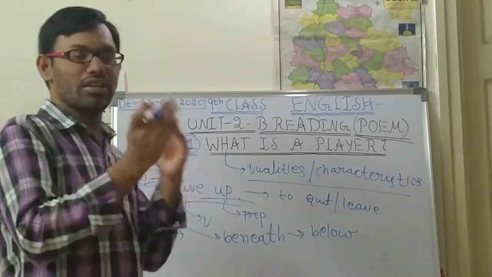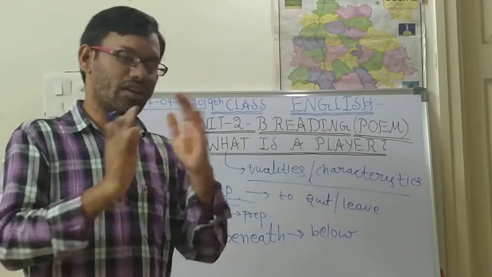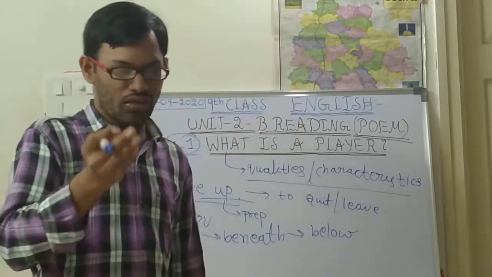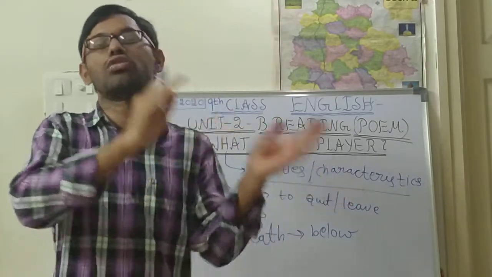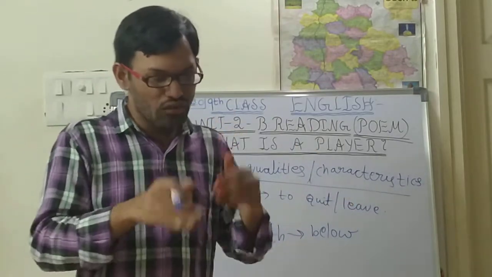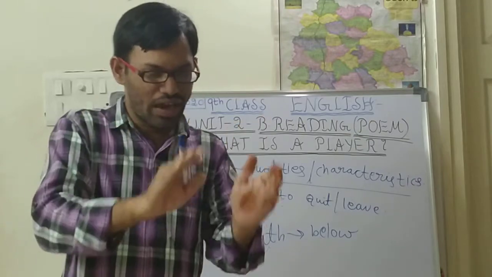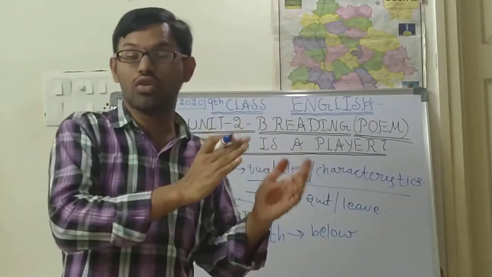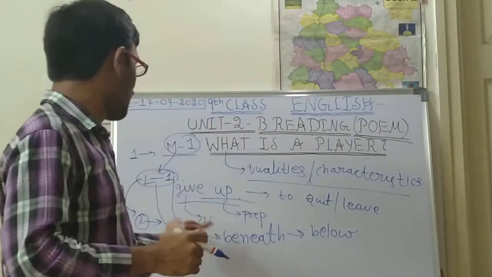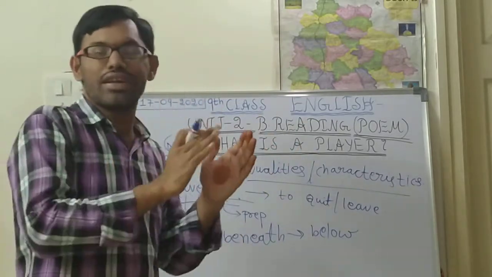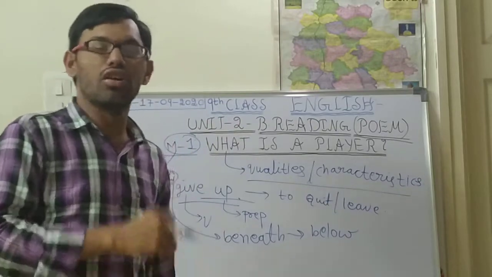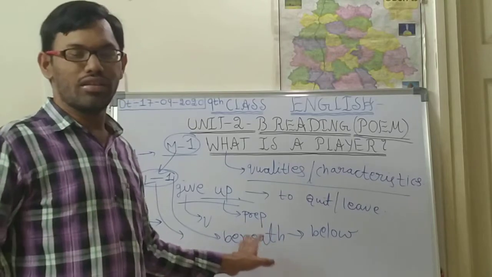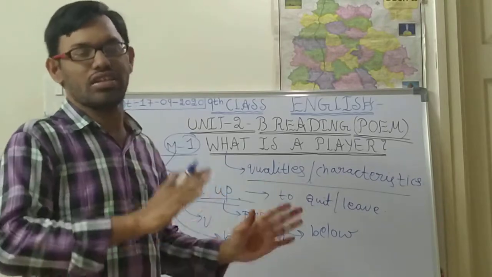Whatever they had practiced internally, they will show externally. That is the meaning of from one side of the court to the other side. Always giving what they have from one side of the court to the other. Whatever they have practiced, they will show externally, to the targeted audience. This is one type of characteristic of a player.